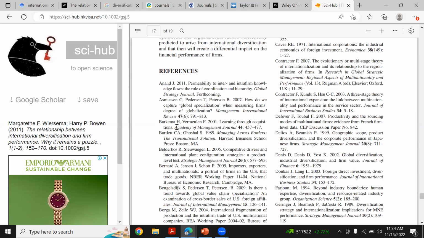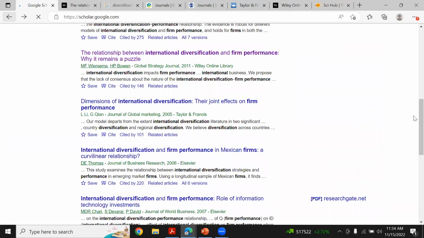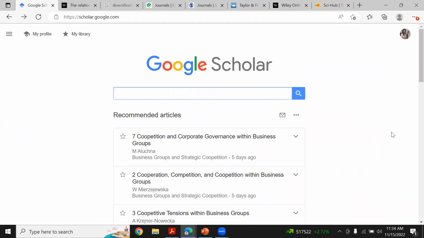So this is what we have done. You will get your papers from Google Scholar. Then you can download from Google Scholar itself, or from Sky Hub if you are unable to download from Google Scholar or normal Google. Then I told you about good reputed publishers; if you are getting papers from them, you must read those papers. And you should go with the top and reputed journals only.